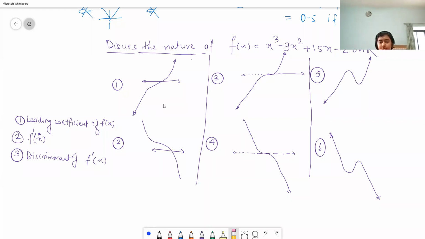Okay, leading coefficient for 1, what do you think? 1 is going to be greater than 0, positive. 2, sorry, 1 greater than 0, 2 less than 0.